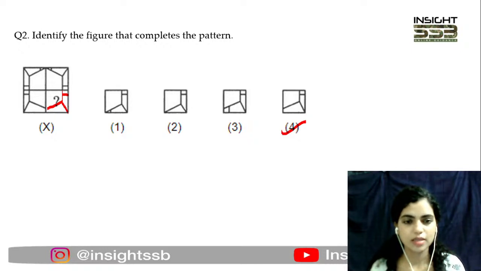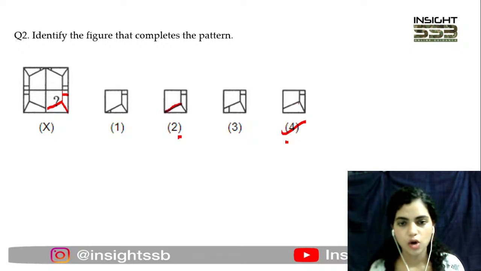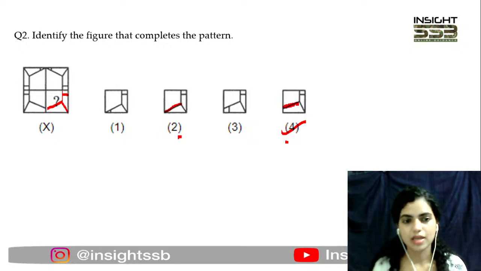Now you see here that option number 2 और 4 काफी close हैं. The only difference is कि ये जो line यहाँ पे आ रही है ये corner को touch कर रही है और ये यहाँ पे corner को touch नहीं कर रही है, edge को touch कर रही है, right? So इस तरीके के जब options आते हैं तो you have to be very careful. ठीक है, जल्दी जल्दी में some might go with option number 2 here, but just be careful that you are saying that it is touching the edge and not exactly the corner here. So that is why just go with option 4.